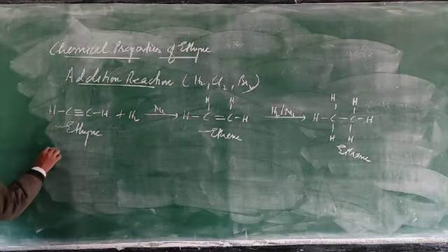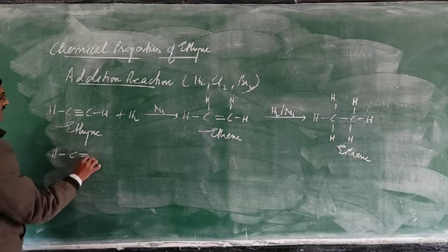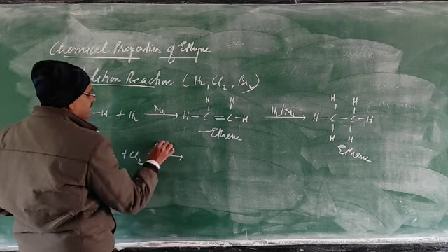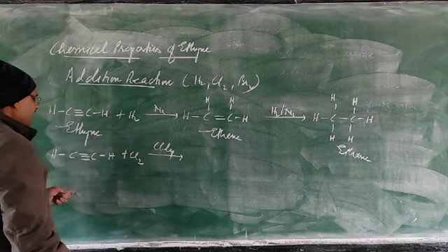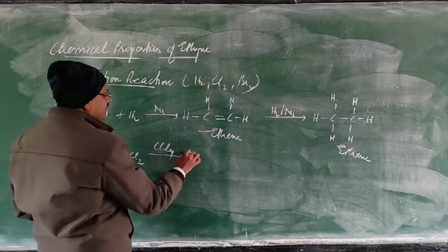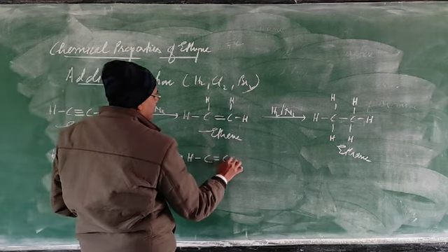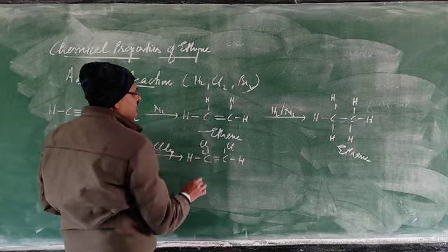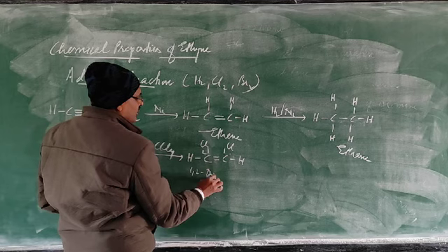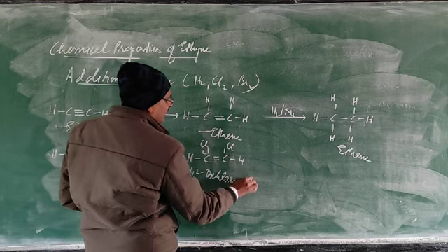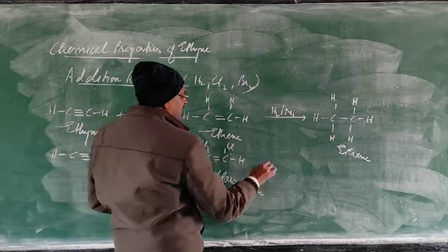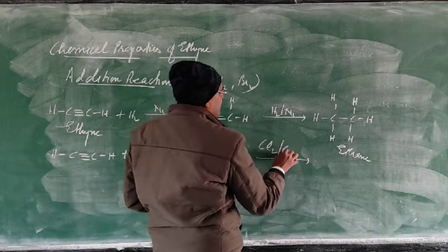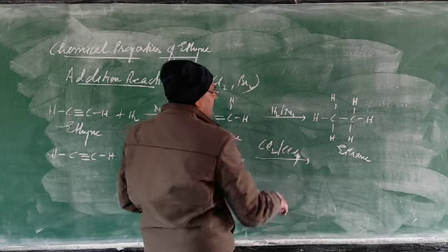In the same way, when it reacts with chlorine in the presence of carbon tetrachloride, first of all, one bond is broken. This carbon-carbon double bond, and chlorine molecules are added. 1, 2. This compound is 1, 2 dichloroethene, and again one more molecule is added, Cl2 in CCl4 presence.